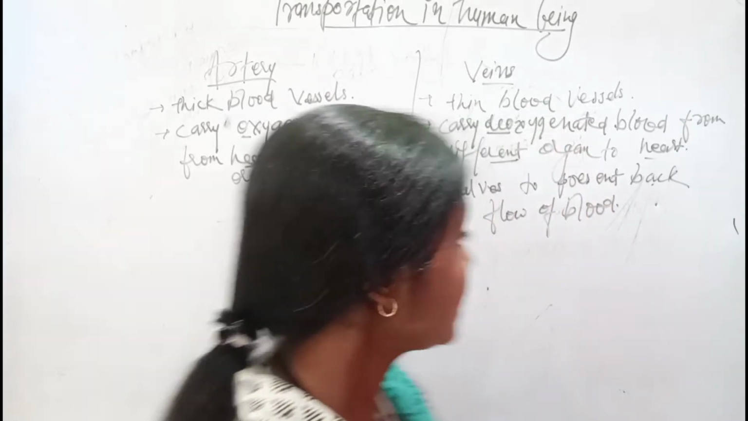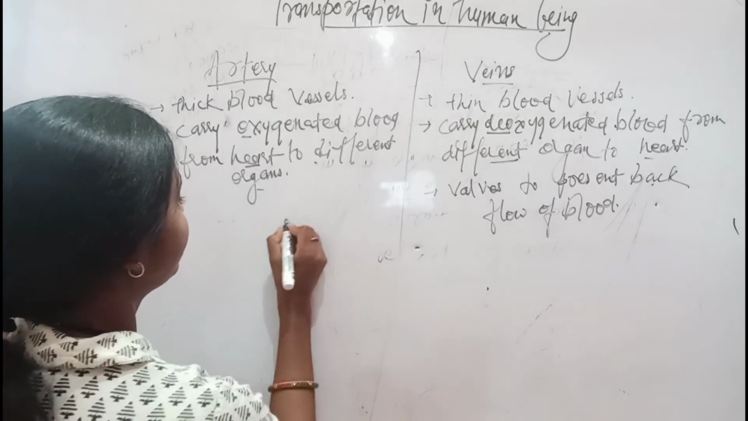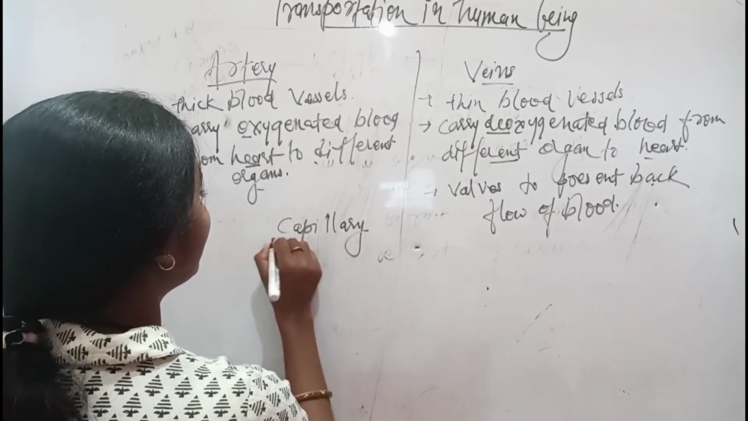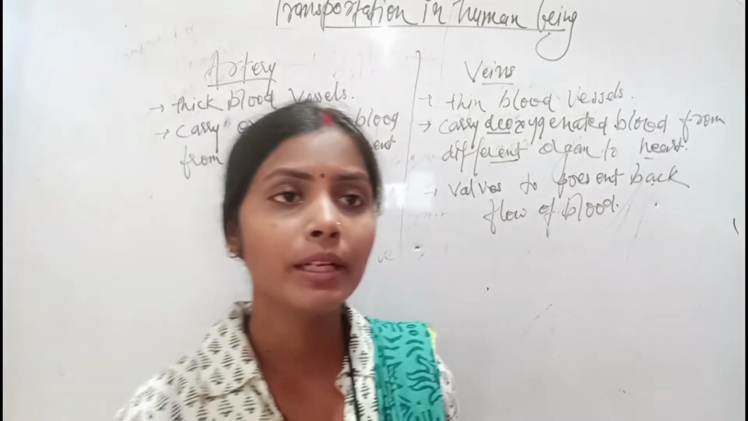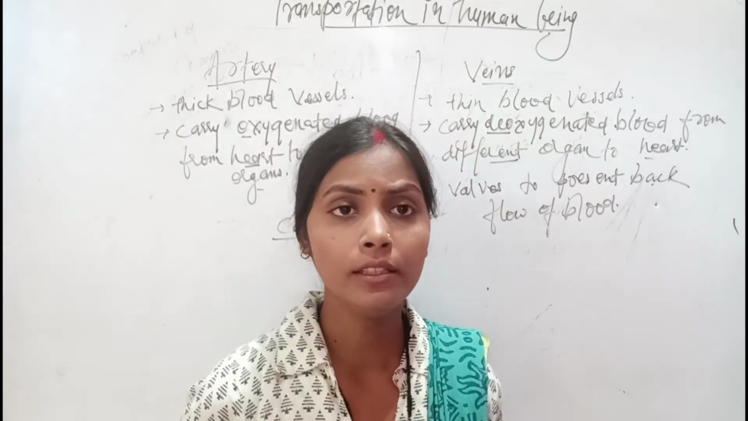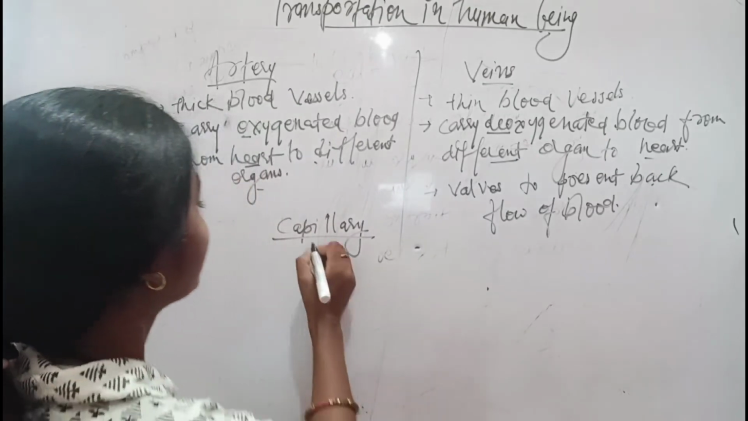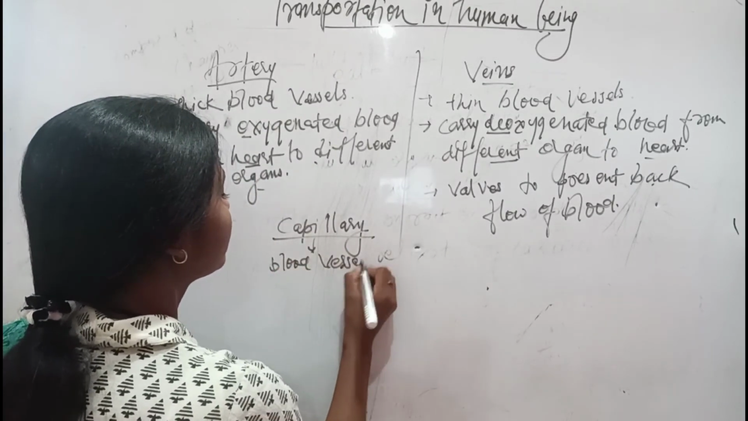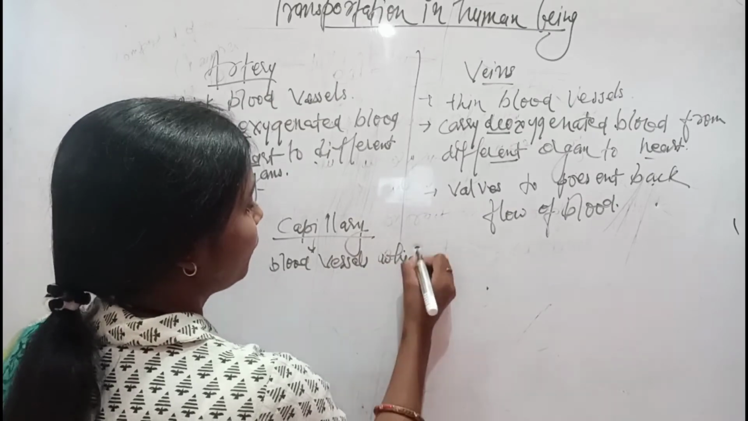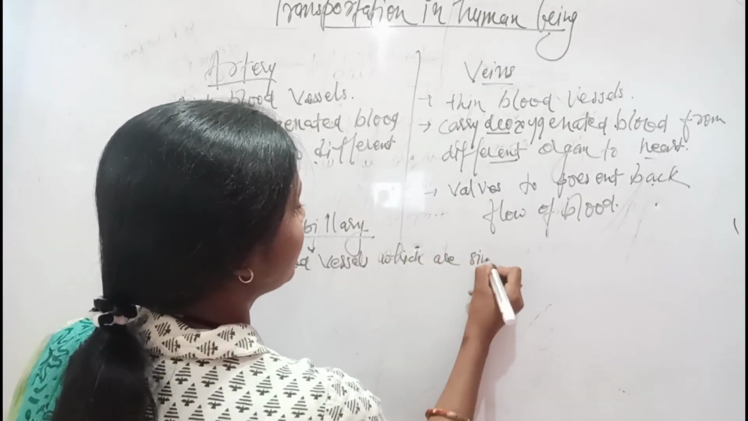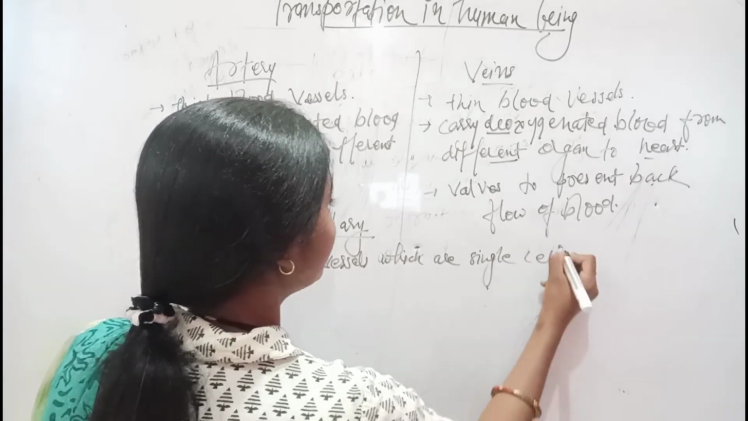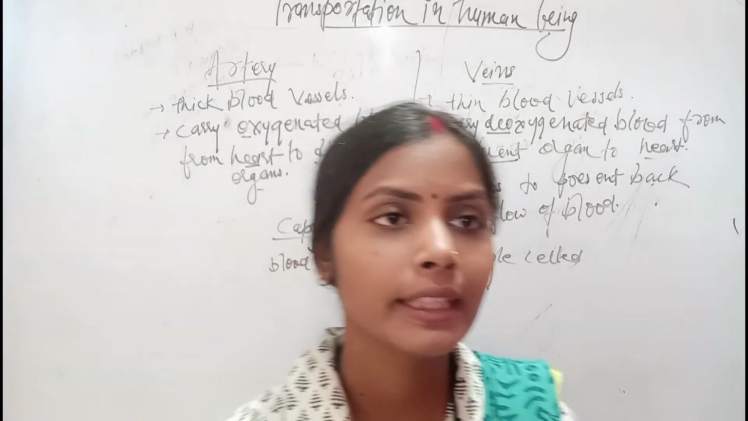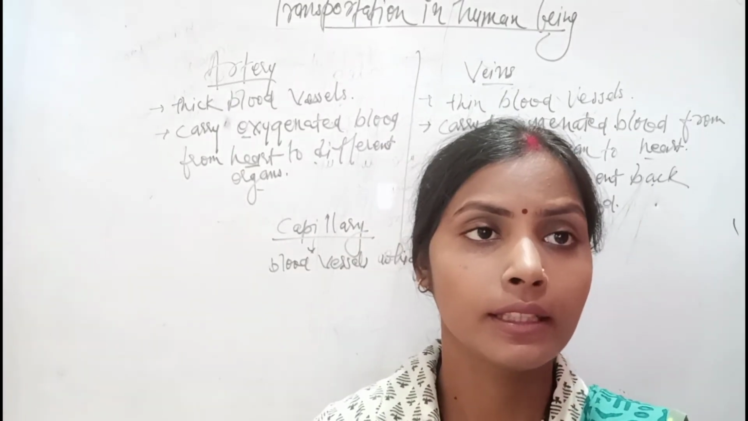Then next is the blood capillary. Capillaries are blood vessels which have single-celled walls. They are the blood capillaries.